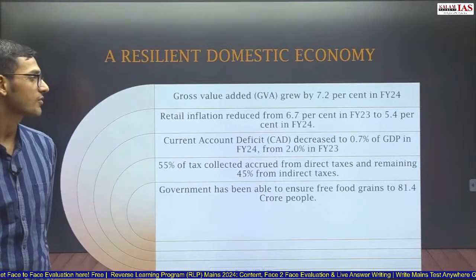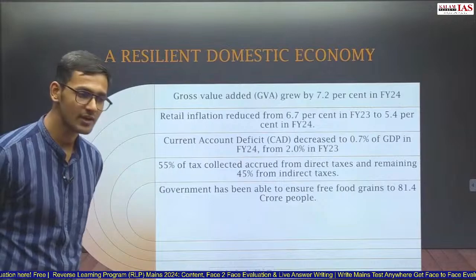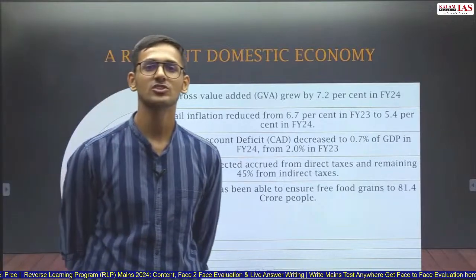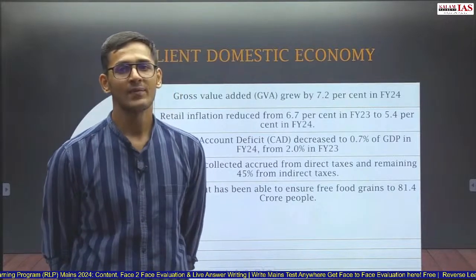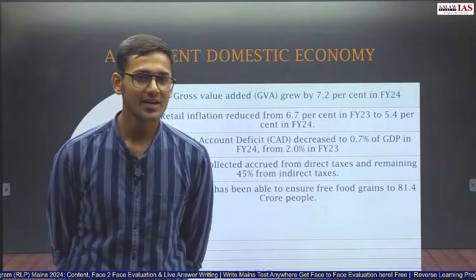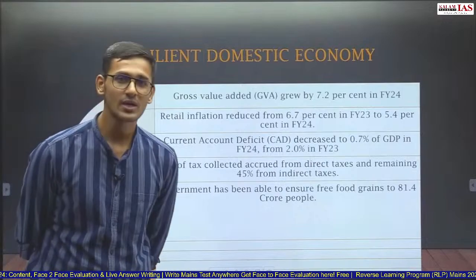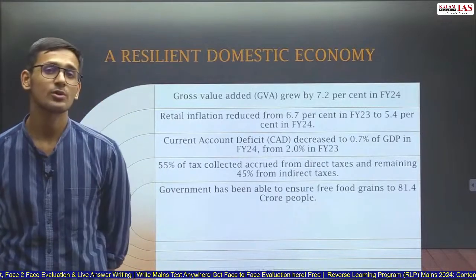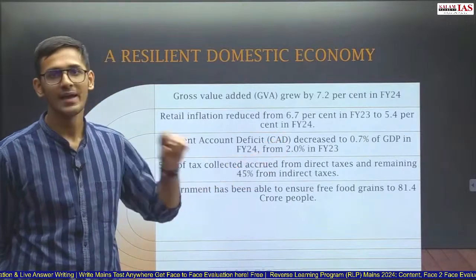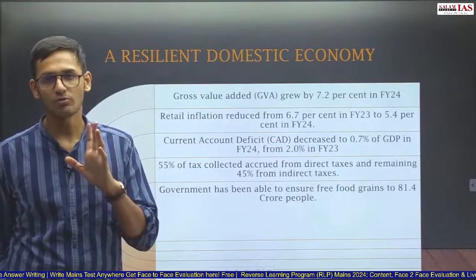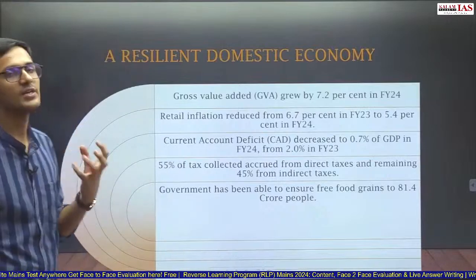Government has been able to ensure free food grain to 81.4 crore people. Now the government has the funds, has the wherewithal, not only to develop infrastructure, but also to provide free food to 81.4 crore people. That is more population than the third largest country in the world. Only two countries have more population than 81 crore, that is India and China. No other country even has a population of 81 crore. And India is feeding 81.4 crore people free of cost. So this is the resilience of the Indian economy.